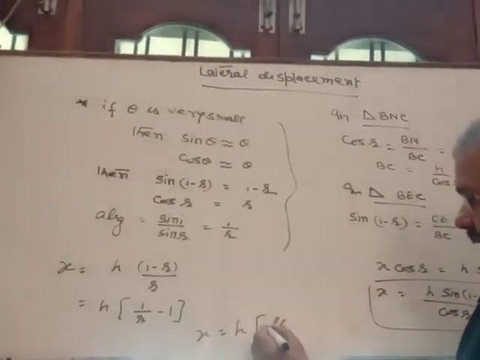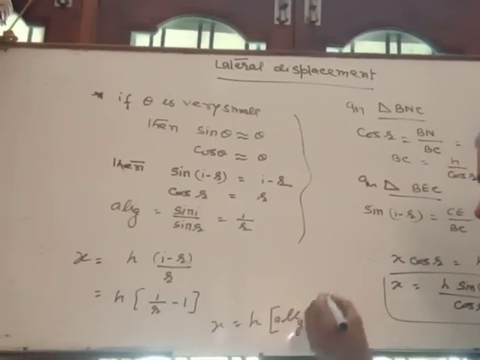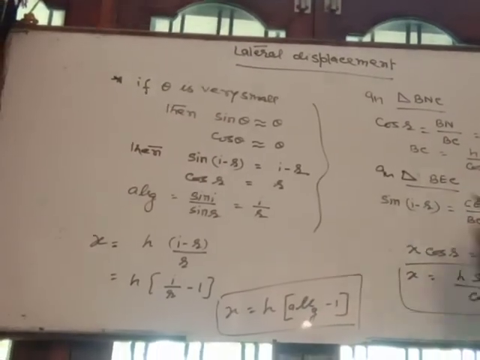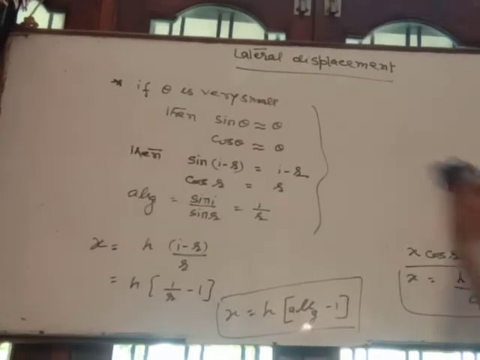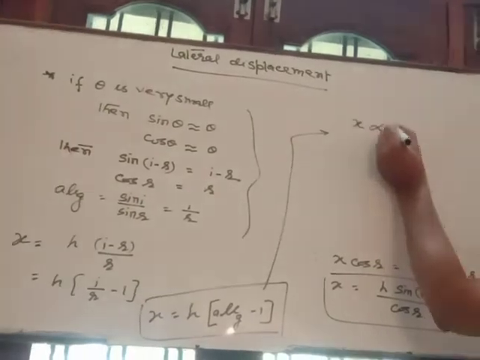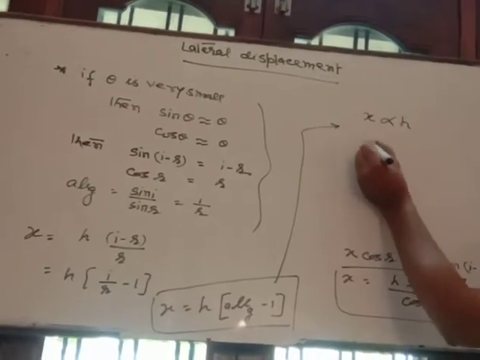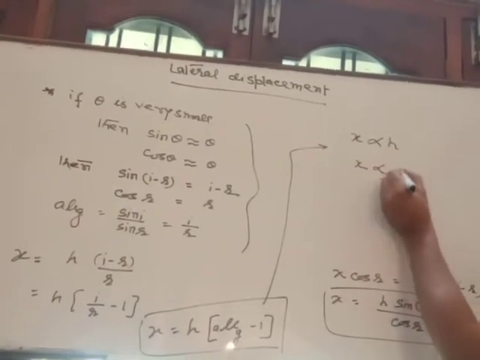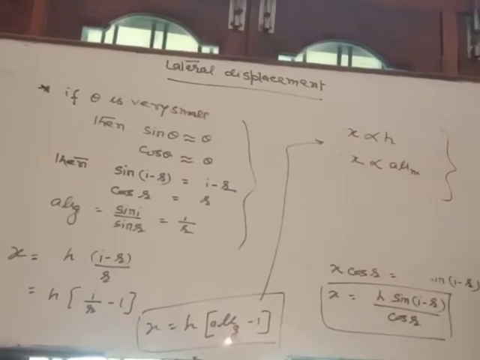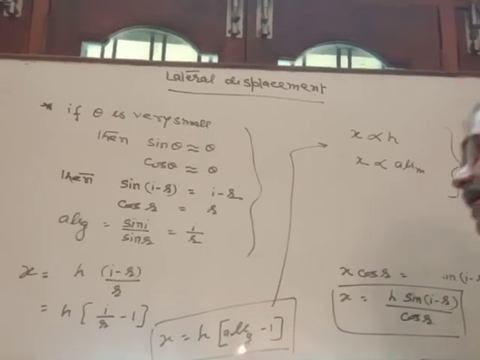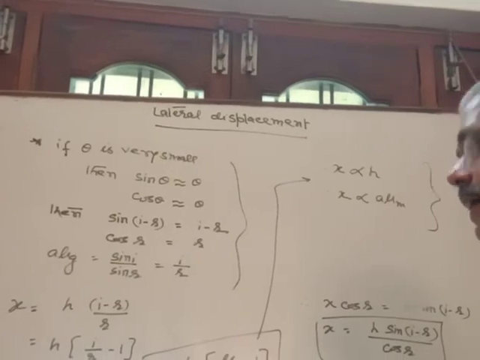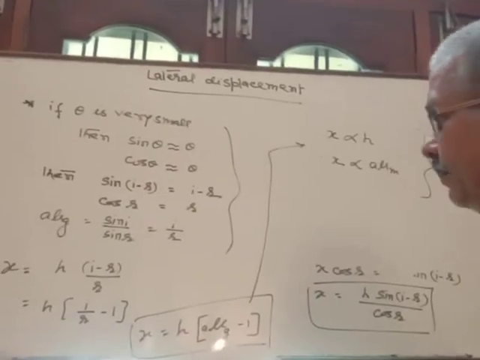Here, since we have taken air to glass, it is A mu G minus 1. So on what factors does the lateral displacement depend? There are two factors: X is proportional to H and X is proportional to the refractive index of the medium. These are the two factors on which the lateral displacement depends, that is the thickness of the medium and its optical density, or you can say refractive index of the medium.